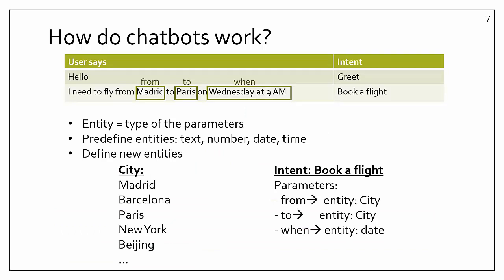Entities are the type of the parameters. There are predefined entities like date, text, or number, but domain entities can be defined for each chatbot. For example, the city entity, which lists the cities to travel. All parameters must have an entity type. From and to entity is city, and when entity is date.